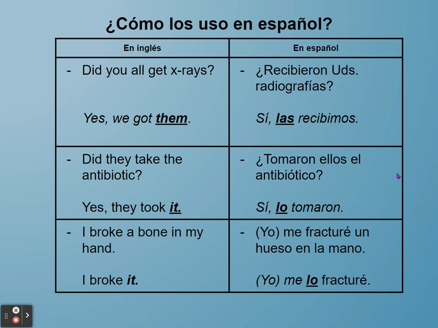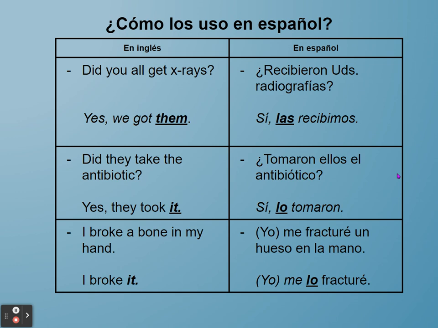Okay? So in Spanish, you've "recibieron ustedes radiografías," and radiografías is replaced with "las." It's feminine plural for them, and it has to go before the conjugated verb. You'll see these rules as well, slightly below. "Si las recibimos." If you want to use nosotros, it would be "si nosotros las recibimos."